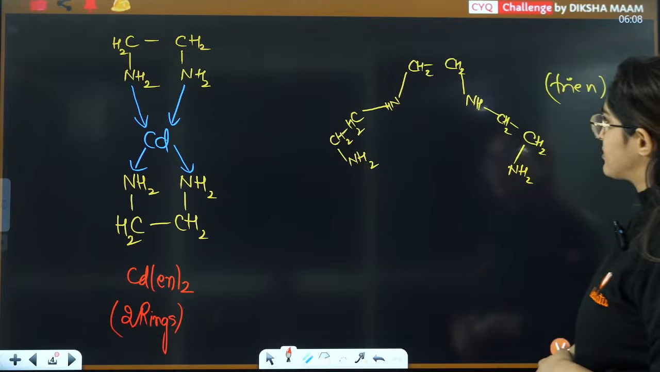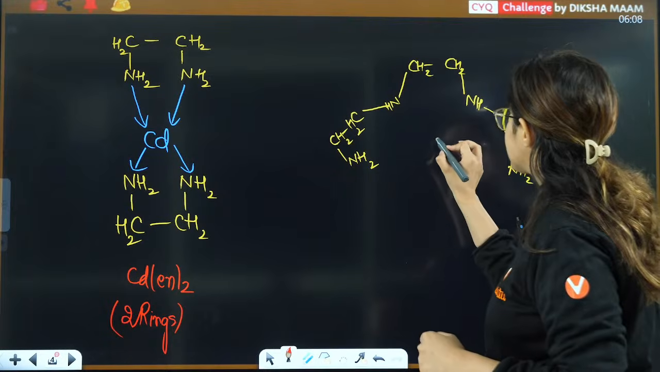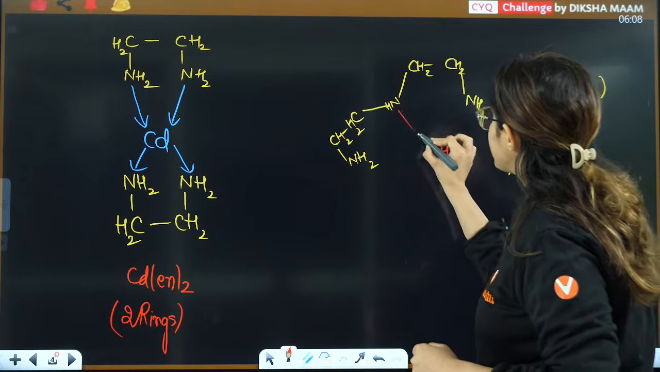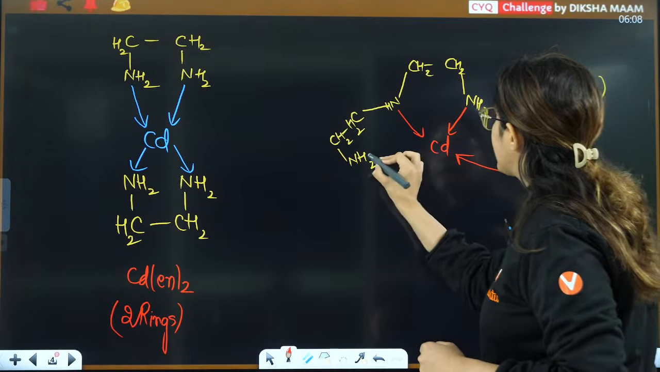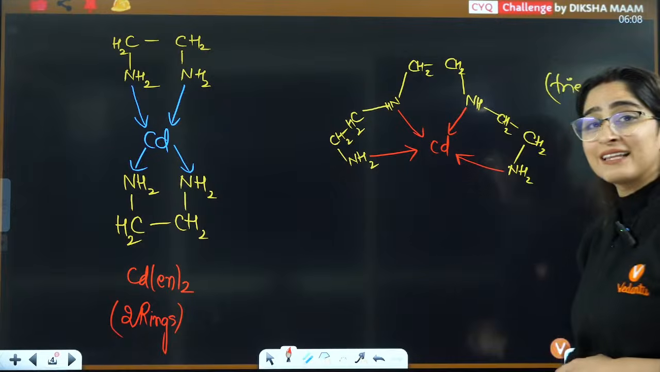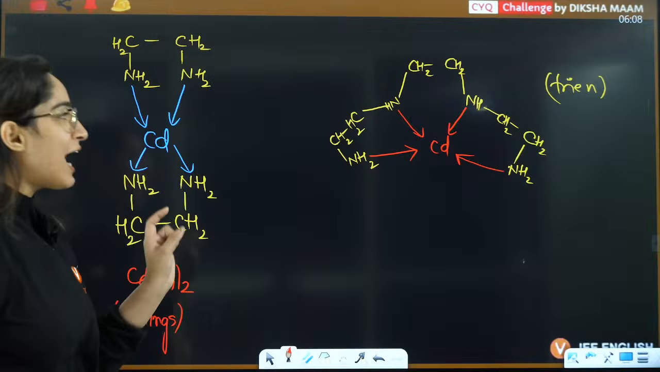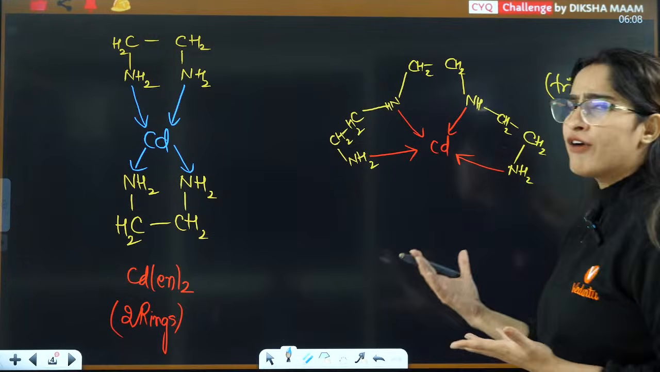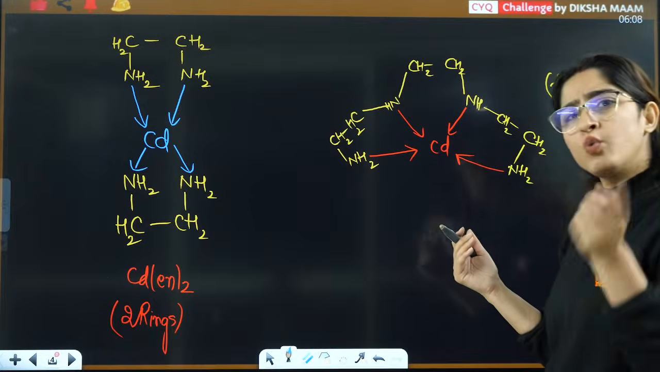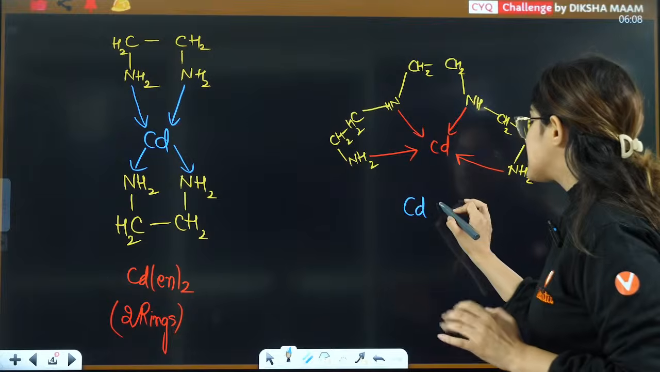What about this? Now you have the donating site, nitrogen is the donating site. This is the cadmium. This is the first donating site, this is second, and this is third. This is the fourth donating site, and that is how you have 4 donating sites for cadmium in the case of trien. And how many ligands are attached? Only one ligand is attached. So this is actually a complex of Cd trien.